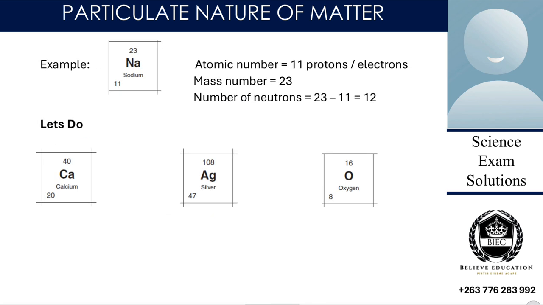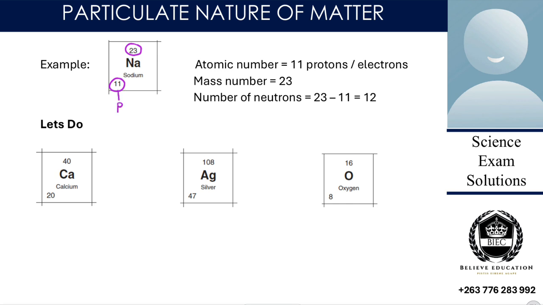Then let's look at an example of an atom from the periodic table. For the first example I took sodium. On our sodium you find there are two numbers. We have 23 on top and 11 at the bottom. The 11 represents what?